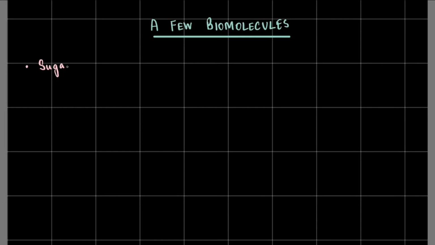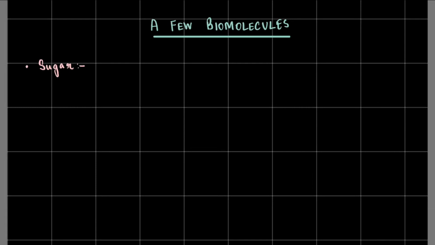Now, if you've watched my previous video and some videos on my other channel, Fizzy Phizzy, you know that I have an obsession with the basics, basic concepts of everything. So even in this video, I would like to begin by delving into the basics. By the basics, I would like to explore a few important biomolecules, right? What do you understand by biomolecules? Another long word. It's simple. It's bio as in biological, and molecule as in an aggregate of elements, a chemical compound. The first biomolecule I would like to talk about is sugar, and in particular a specific type of sugar. But first, let's talk about sugars.